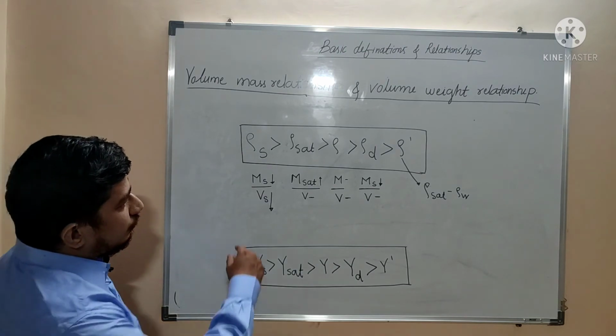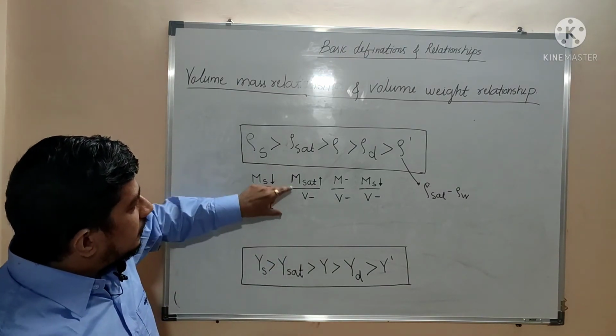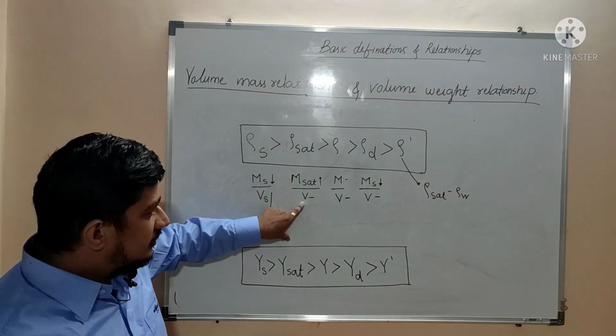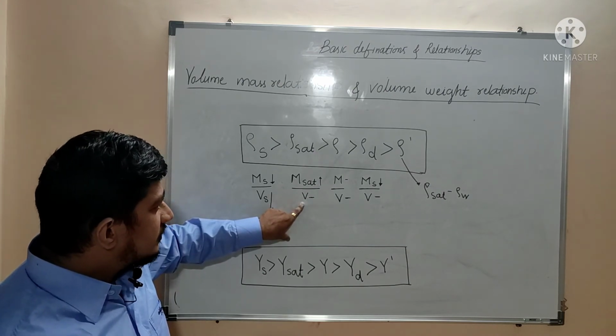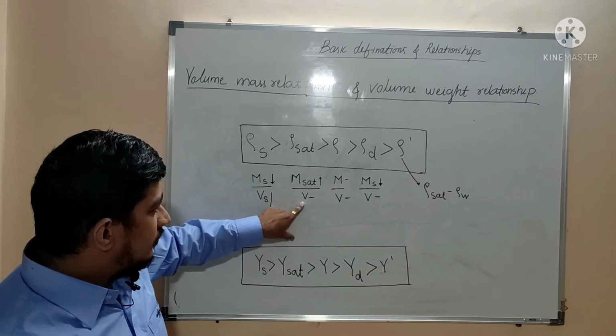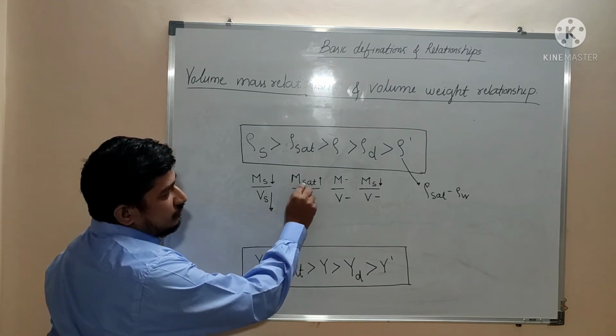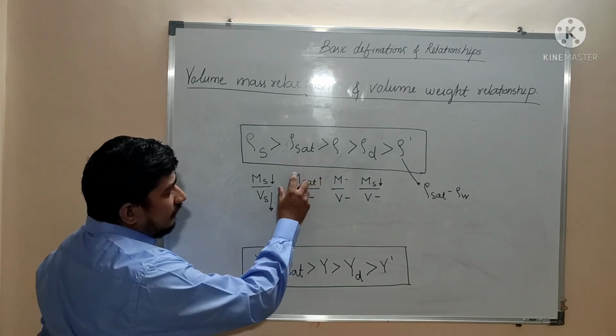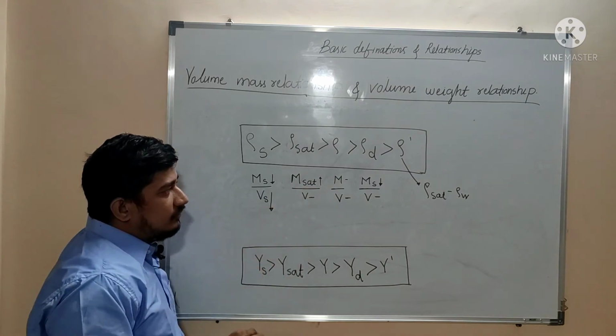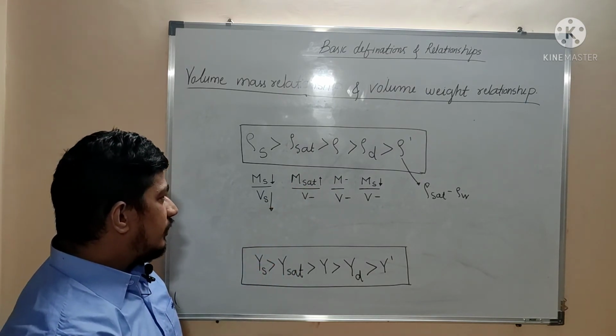Then after, in case of rho saturated, the volume is constant. It is inclusive of voids, water and soil. And the mass of saturated soil is inclusive of mass of water and mass of solids.